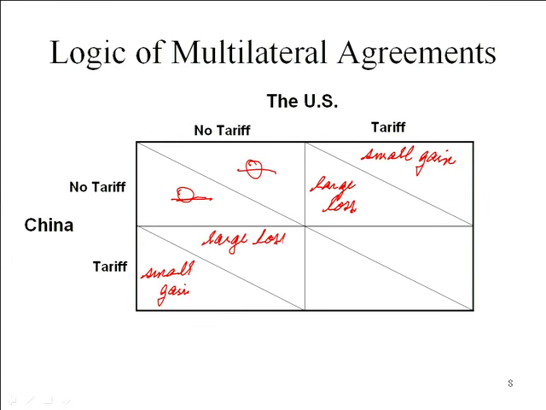Now, what happens if both countries put on a tariff? Now, they'll be on different goods, right? So from the US perspective, if we put on a tariff, then at least in the context of that product, we have a small gain, right? It's the same thing that we have up here. So we get a small gain there.